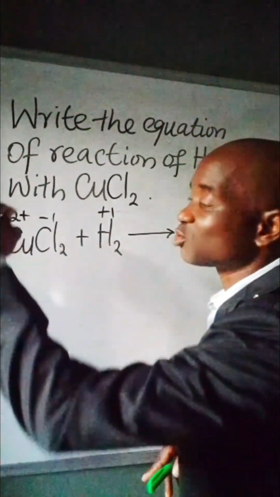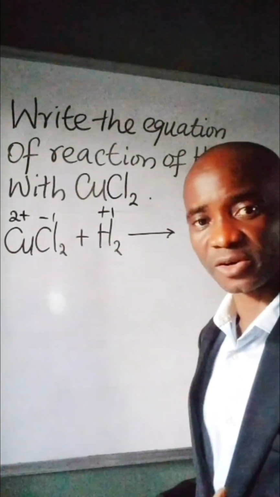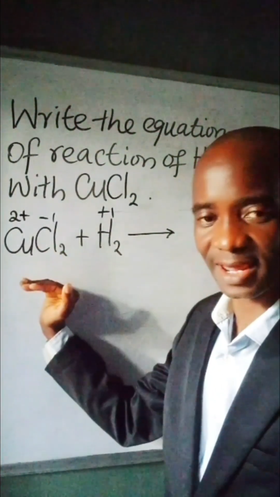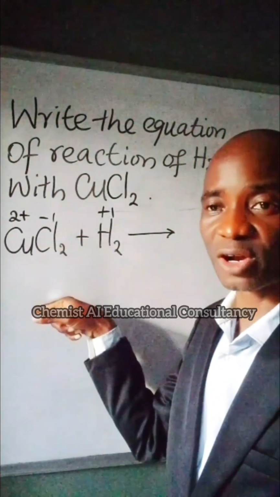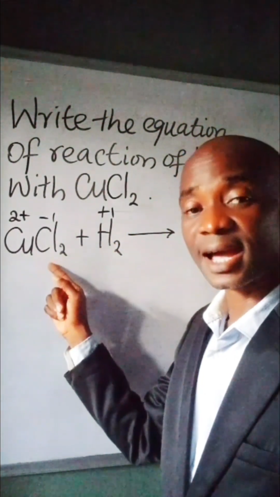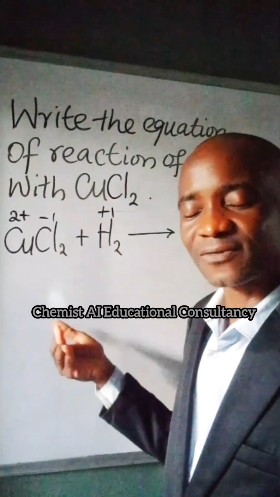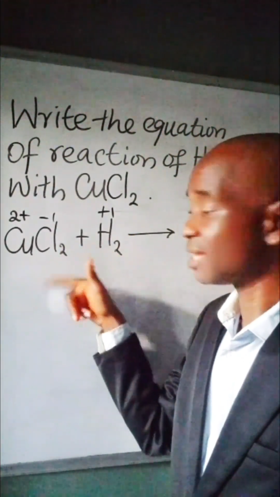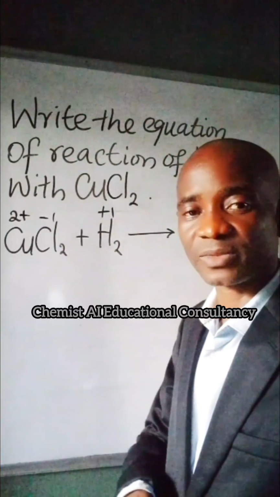It is going there to displace that cation, to show that it is a better cation. Because once hydrogen reaches here, it is going there to destroy the marriage that already exists between copper(II) and chloride. And if it successfully proves that it is a better cation than copper, it means that it will displace copper from the compound.